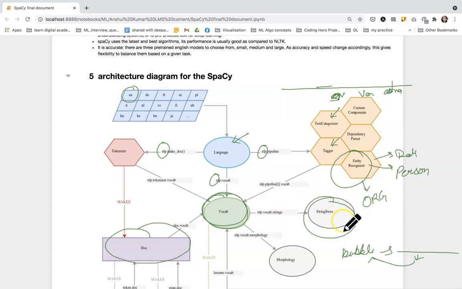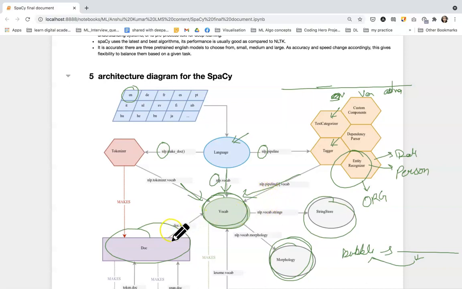Now, what is the morphologizer? What does it do? Basically, it decomposes the word into the prefix, suffix, and infinitive, and any other decomposition of that word is done over here in the morphology class or unit. Okay. Now, going further, all these will add up. From here words will come with certain details, and from here also words will come with the entity, with their tags, with their relation with different words.